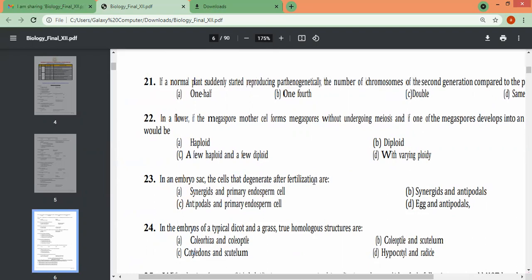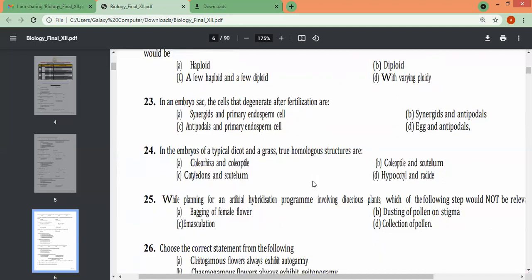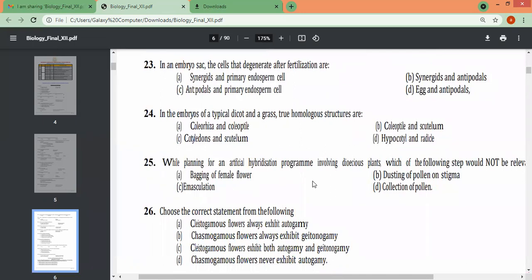In an embryo sac, the cells that degenerate after fertilization are synergids, primary endosperm cell. Endosperm is the nutritive one, which provides nutrition to the growing embryo. Antipodals and primary endosperm, not that either. Synergids and antipodals is the correct answer.